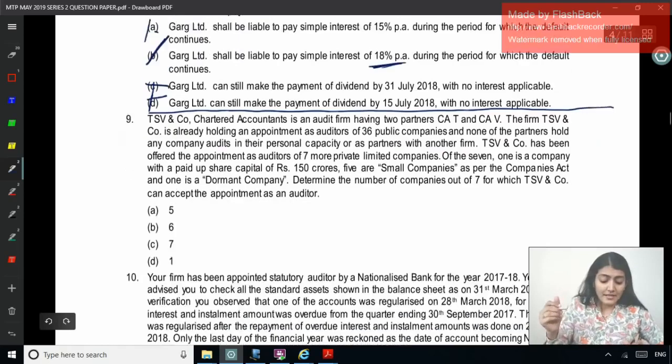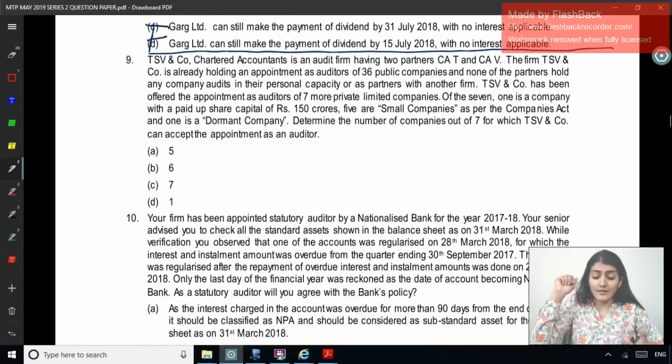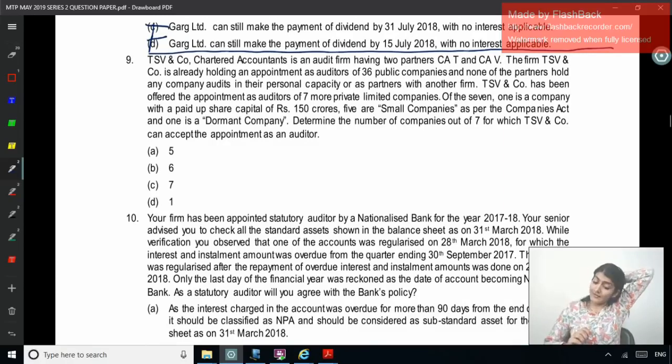Next one, TSV and Company, Chartered Accountants, is an audit firm having two partners, T and V. The firm TSV and Company is already holding an appointment as auditors of 36 public companies and none of the partners hold any company audit in their personal capacity or as partners with another firm. TSV and Company has been offered the appointment as auditors of 7 more private limited companies. Of the 7, how many more audits can they accept? 4, no? 36 already accepted. Now, how many are they proposed to be appointed as? 7. Of the 7, one is a company with a paid up share capital of 150 crore.